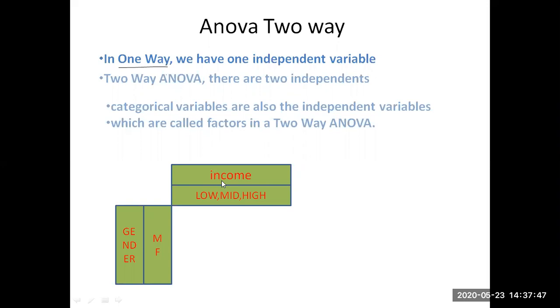That means using two categorical variables, income and gender. Again, income is categorized into low, mid, high. Similarly, gender is categorized into male and female. And using this data, we have to analyze the data.